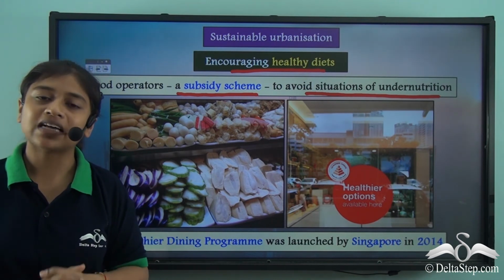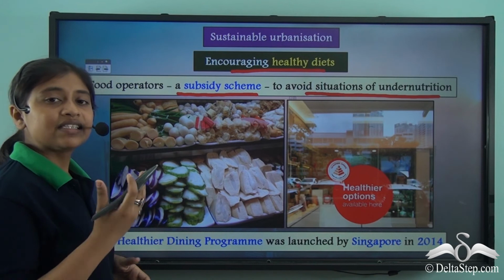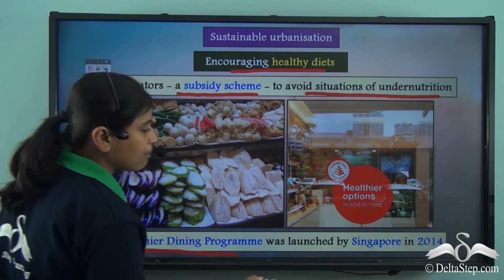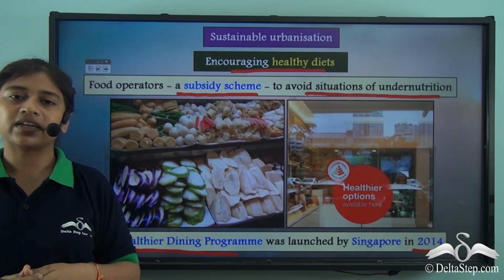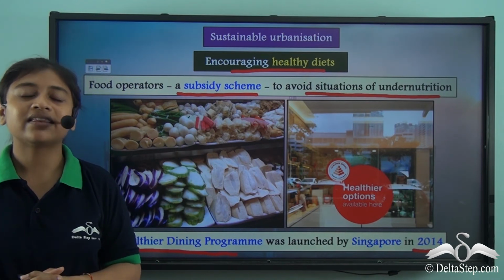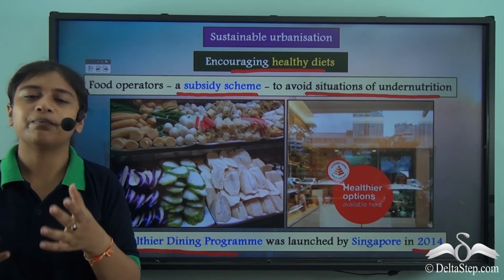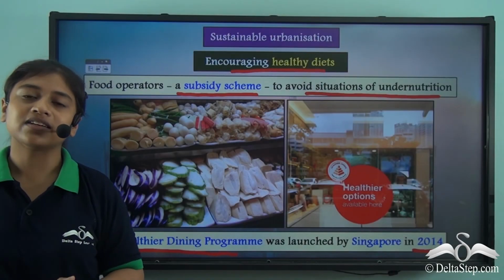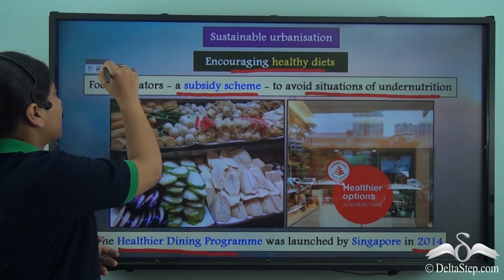A very good example of the same is Singapore. Singapore took up the Healthier Dining Program in 2014, where they encouraged the food operators to take up the subsidy scheme, and soon it could be seen that there were fewer people moving towards obesity and related problems. Now let us move on to some other methods of sustainable urbanization.